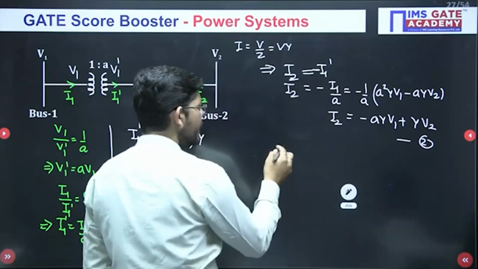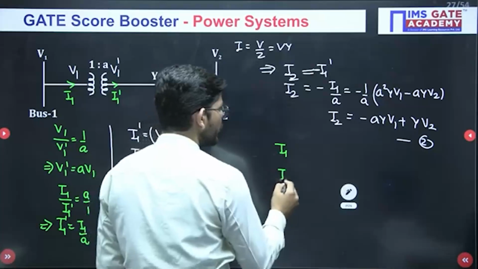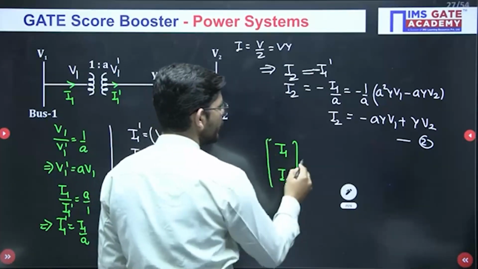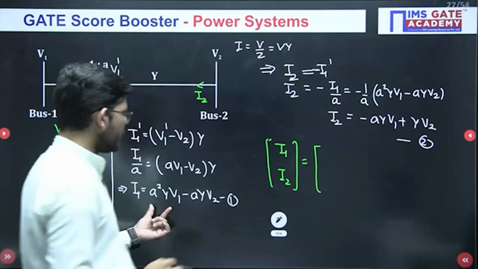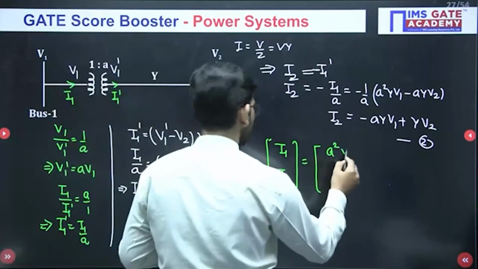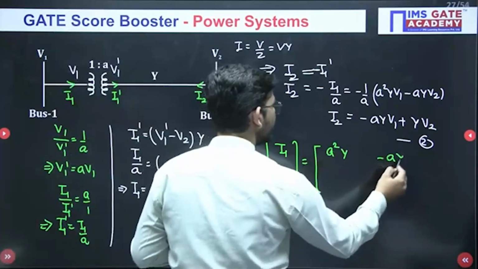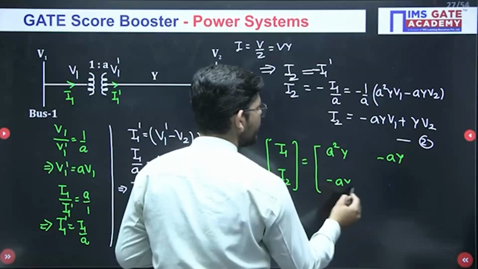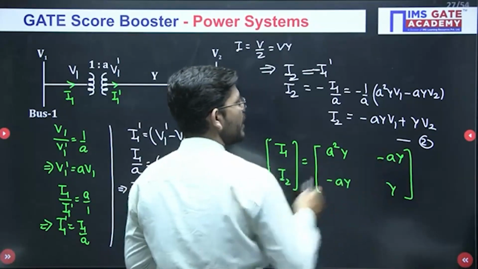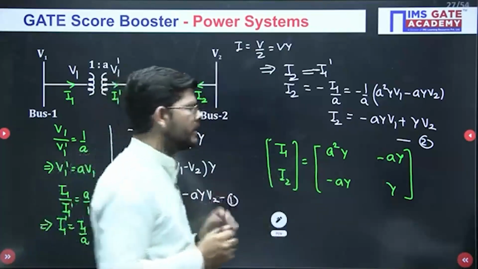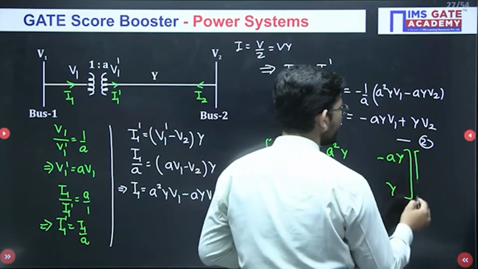Now if I write equation 1 and 2 in matrix format, I1 and I2 will be equal to what? We have A square Y and we have minus AY. Then we have minus AY and then we simply have Y. Okay, so just see Y12 and Y21, they are the same? Yes, they are the same. That means absolutely correct.